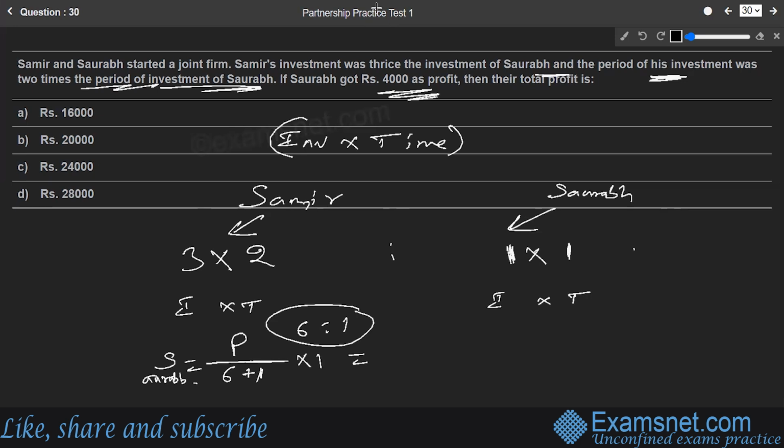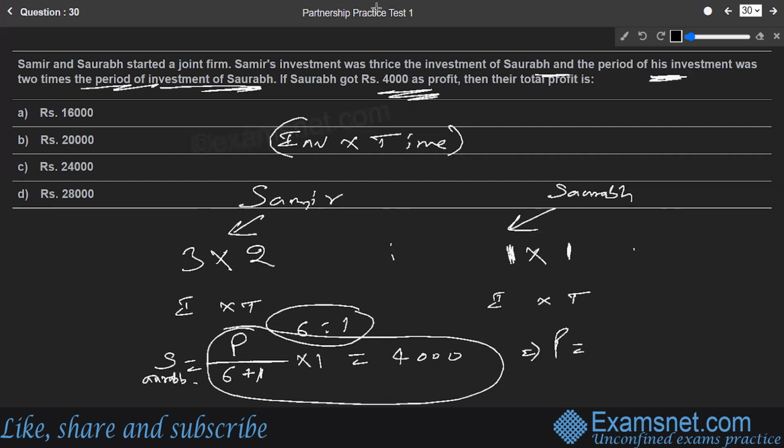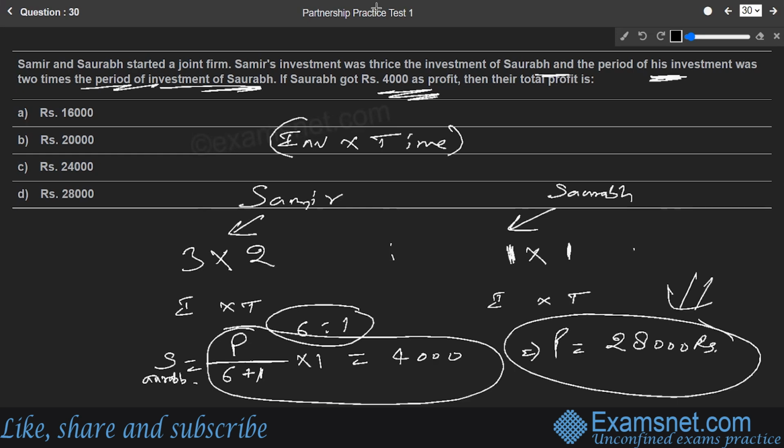And this value is already given to be 4,000 rupees. We just need to solve this much and we're going to get the total profit. If we solve this, total profit comes out to be 4,000 into 7, that is nothing but 28,000 rupees. So that is the right answer. Total profit earned is 28,000 rupees, available in option number D.